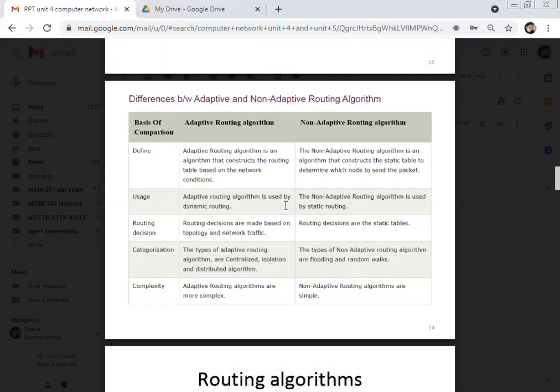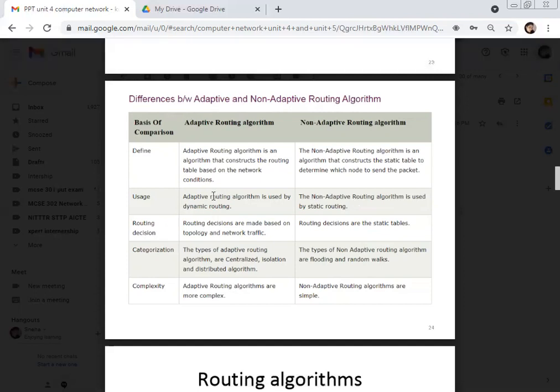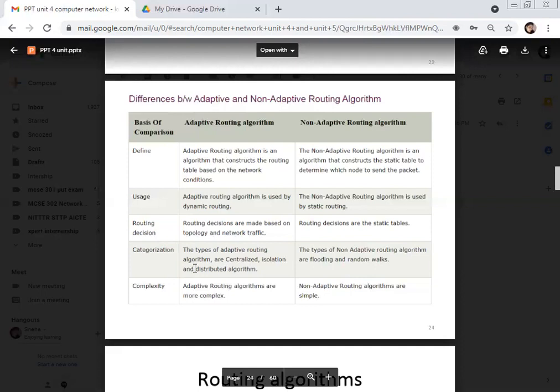Uses: adaptive routing algorithm is used by dynamic routing, while non-adaptive is used for static routing. Now, how do routing decisions take place in adaptive routing algorithm? Routing decisions are made based on the topology and the network traffic. Whatever will be the topology, be it ring, star, mesh, or anything, and whatever will be the network traffic, we have to take the decision based on these parameters. While in the non-adaptive one, we take the decision based on the static table that we have available at our end.